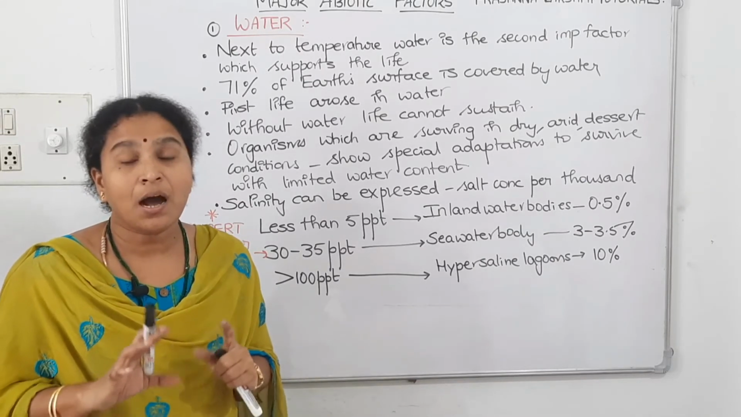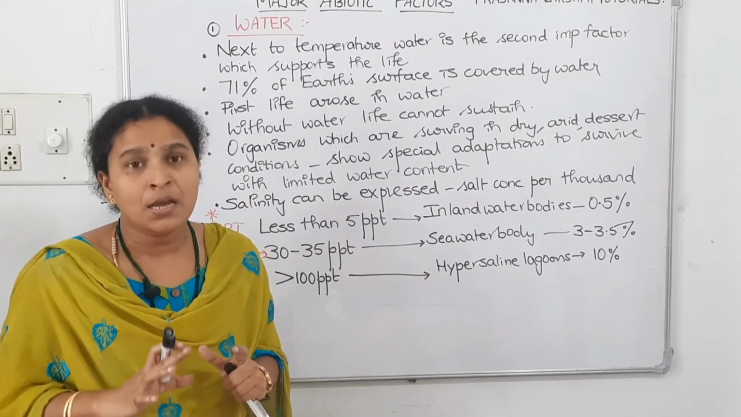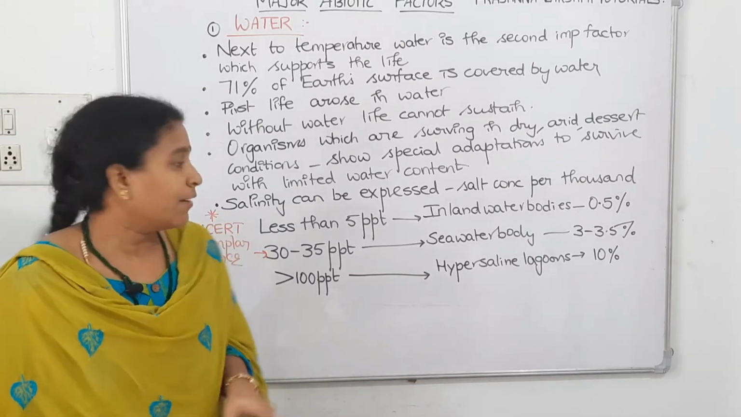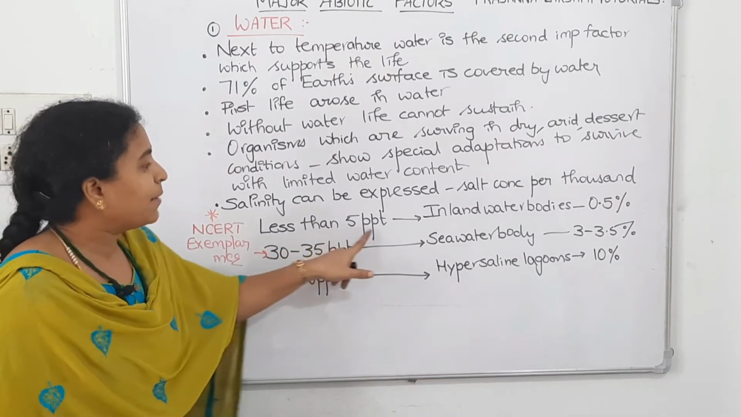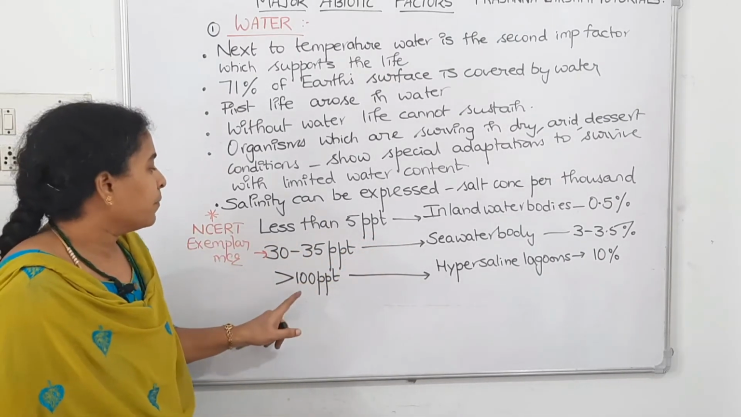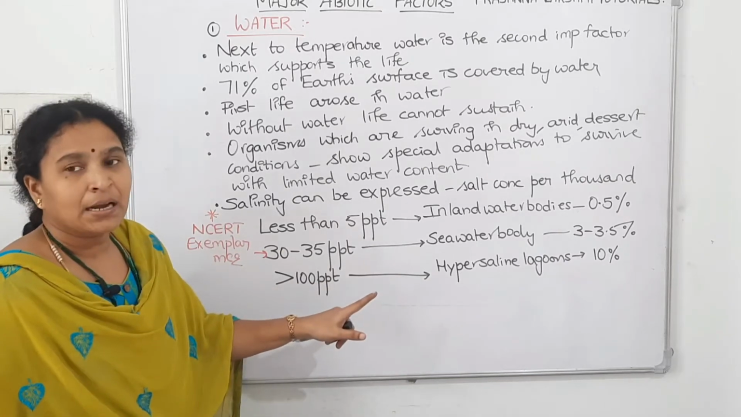Now, is all the water fresh water, or are there marine water forms? Marine water forms are there. How much salt is there in terms of salinity? How will you express salinity? In parts per thousand. If the salt concentration is less than 5 parts per thousand, it is an inland water body. 30 to 35, seawater body. More than 100, hypersaline lagoons.